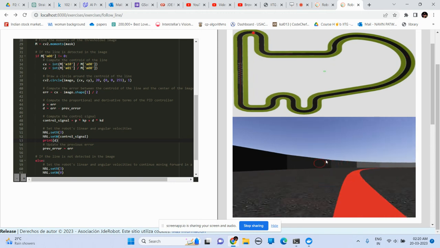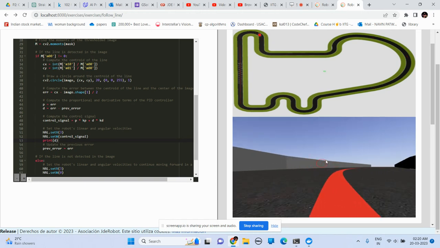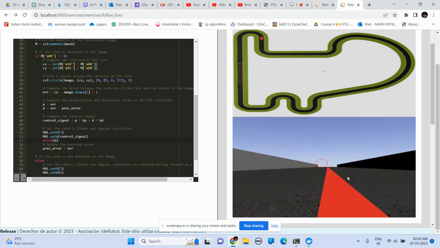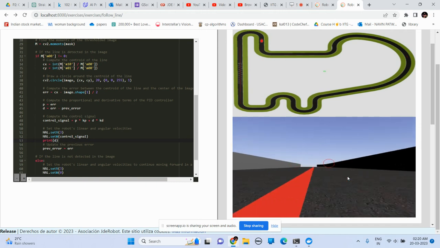I just hope that it won't go away. Yeah, you can see that it has managed to keep with the red line through the oscillations, trying to damp the oscillation.